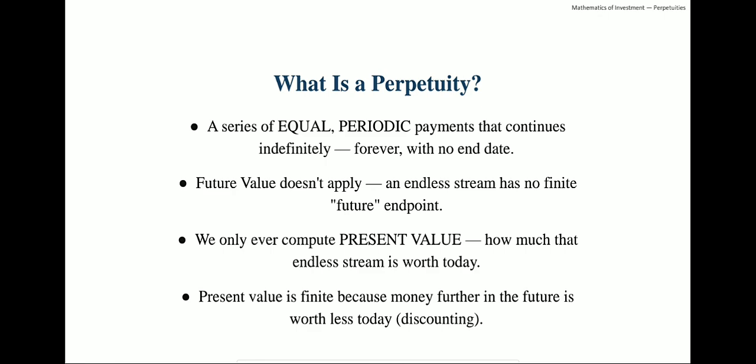A perpetuity is a series of equal periodic payments that continues indefinitely, meaning forever, with no end date. Since the payments never stop, we can't compute a future value for a perpetuity. It would be infinite. Instead, we only ever compute its present value, how much the endless stream of payments is worth today. The present value turns out to be a finite number, because money further and further in the future is worth less and less today. That's the magic of discounting.